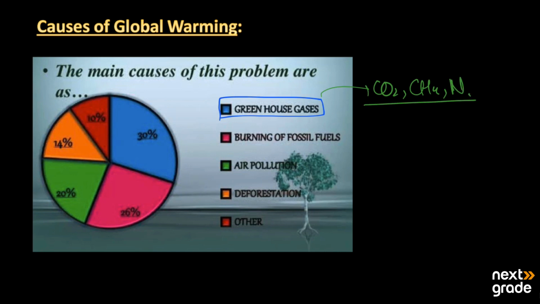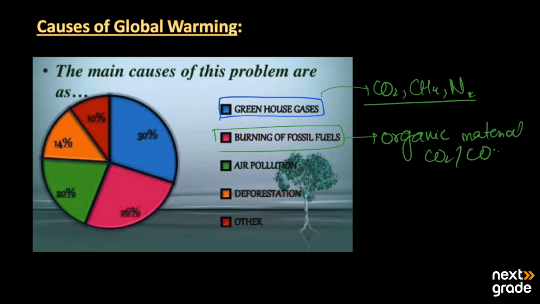These gases keep adding up and make the greenhouse gases. Then the burning of fossil fuels. Fossil fuels contain organic material and their burning produces oxides like carbon dioxide and carbon monoxide. The third thing is air pollution. Air pollution adds almost 20% of the global warming.